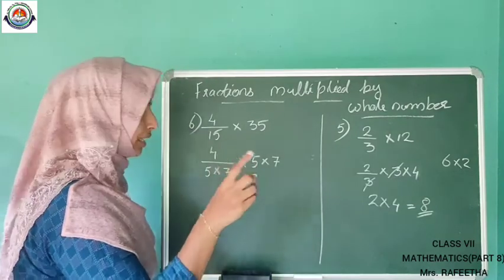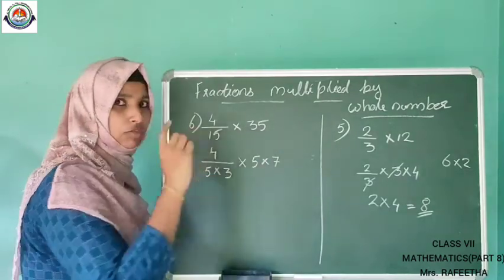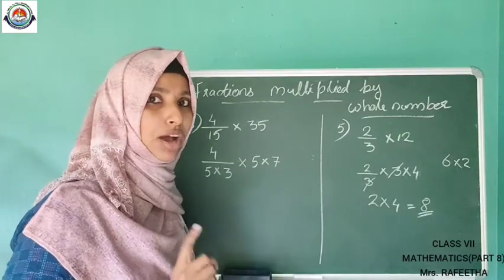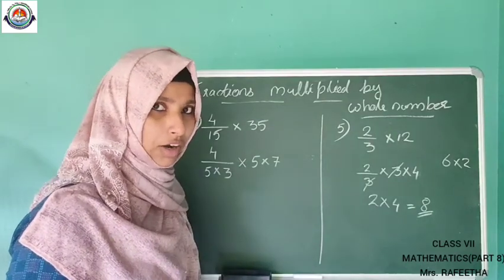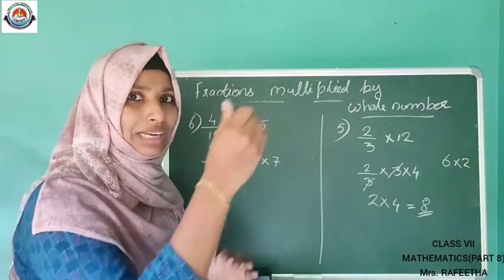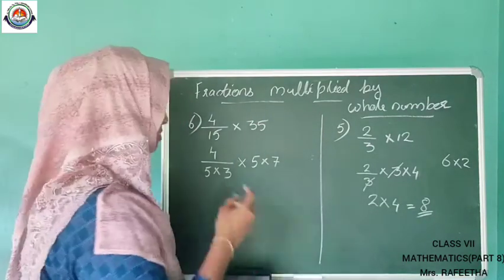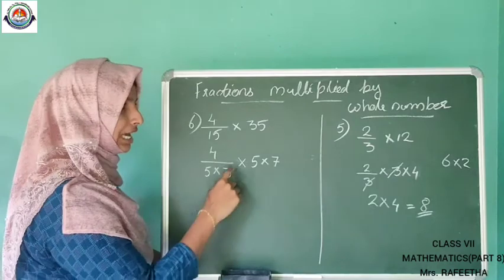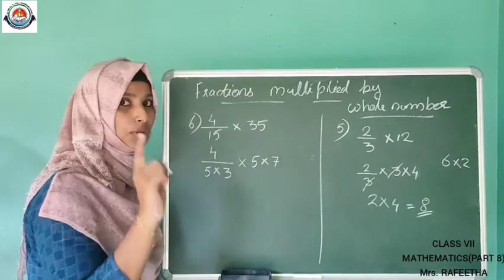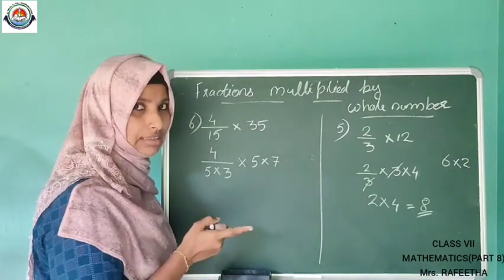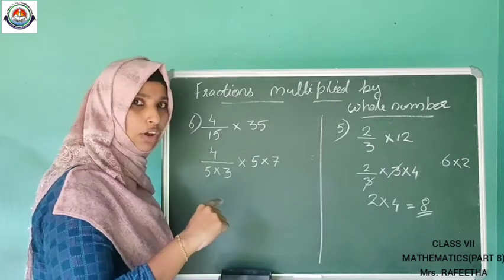That is what we have done here. 15 and 35, we want to write in the multiples of 5. Why? Because we want to cancel out the numerator and denominator. That is the only reason we are writing this. So 5 into 3 and 5 into 7 we have written only because of cancelling the numerator and denominator.